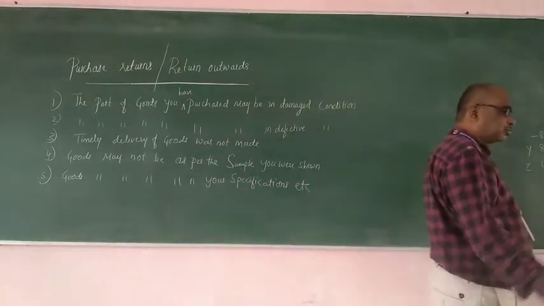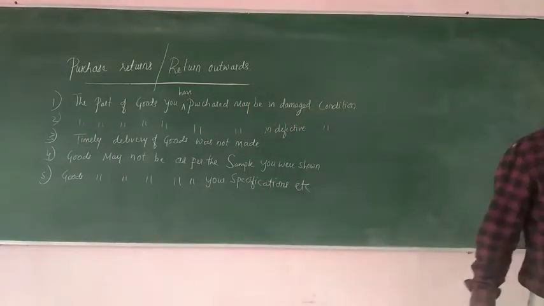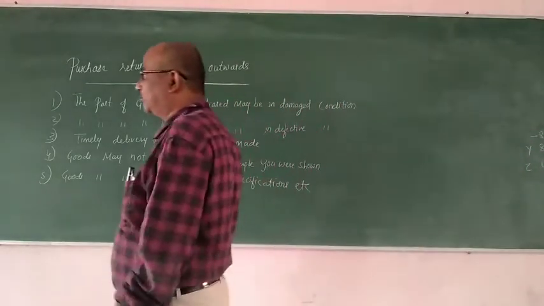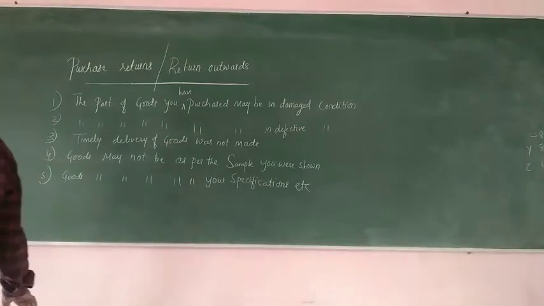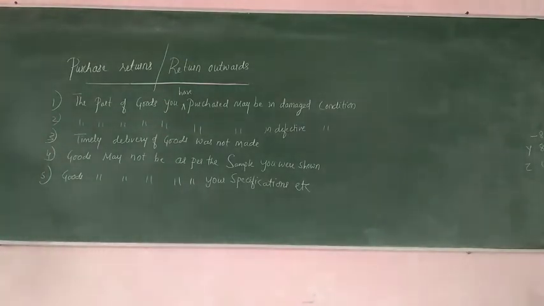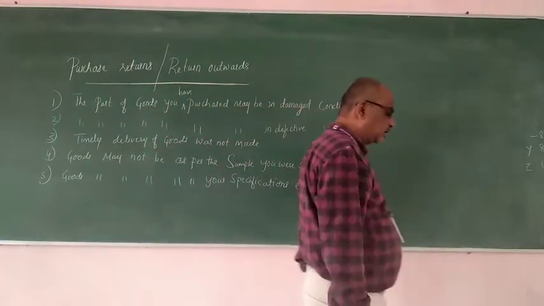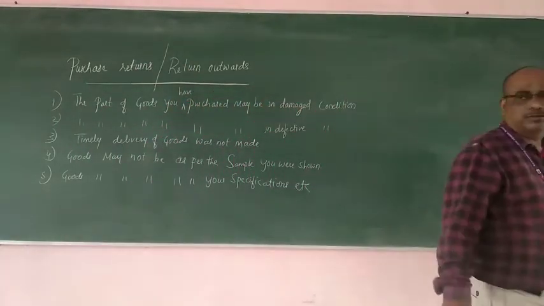Again, you have to stock that, hire a godown, pay a godown rent, and you should take care of that umbrellas until summer or rainy season. So what you will do? You will not accept that delivery. You may return the goods. So these are the reasons for returning of goods.